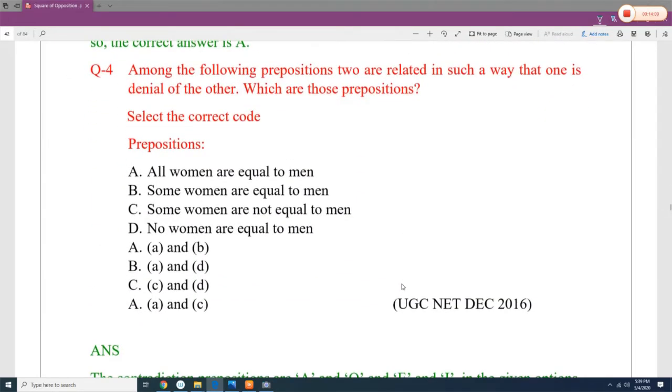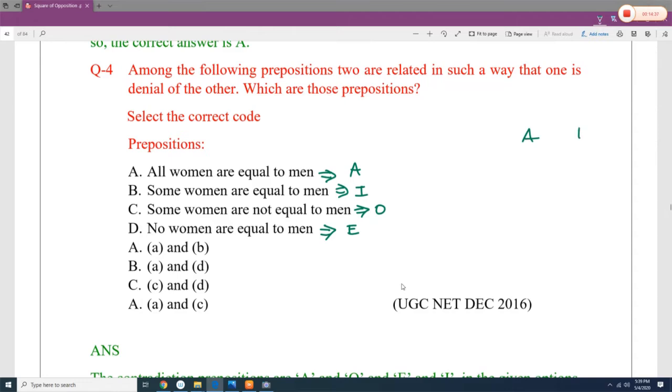Next, among the following propositions, two are related in such a way that one is a denial of the other. Which are those propositions? All women are equal to men. So this is the A type of proposition. Some women are equal to men. So this is the I type of proposition. Some women are not equal to men. So this is the O type of proposition. And no women are equal to men. So this is the E type of proposition.